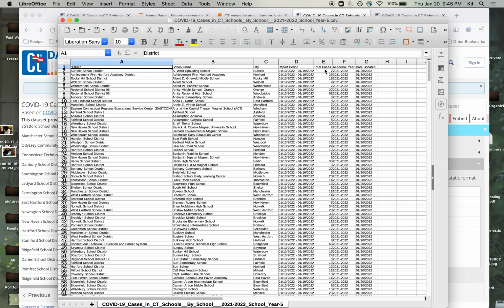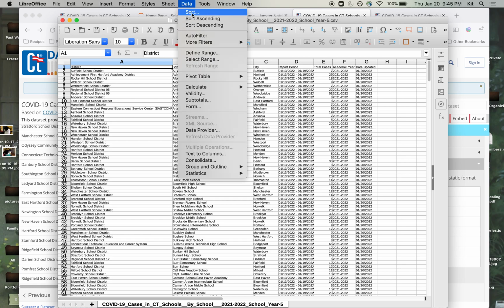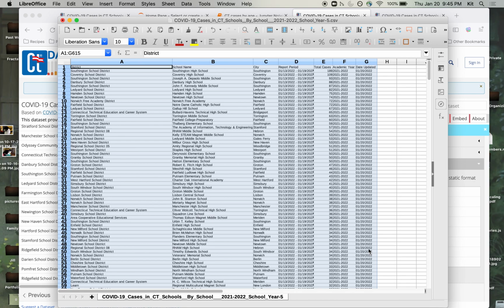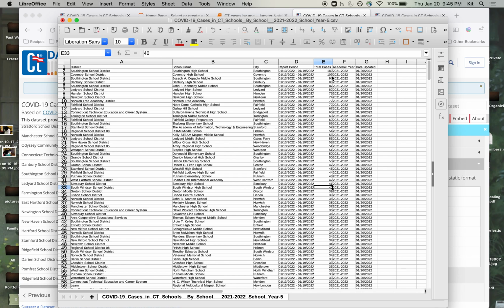And then I can sort on my total cases field, which is field E here. So data, sort, total cases, descending order. And now this is a true numeric sort. I know it's a little small and hard to see, but here it really will treat 189 and 109 as bigger than 93. It'll sort them in numeric descending order.